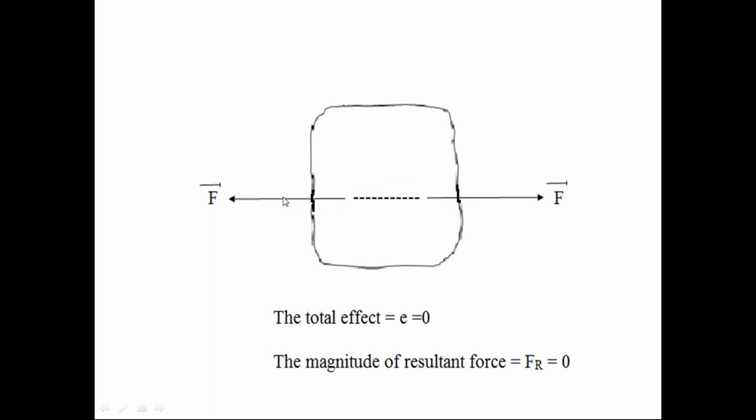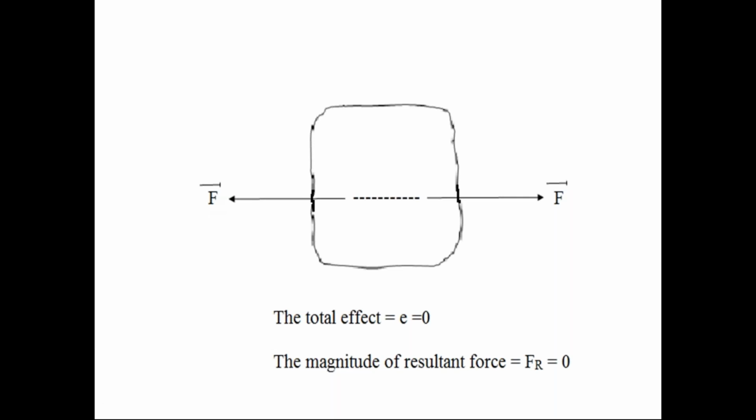These two collinear forces are in equilibrium condition if they are opposite in direction and equal in magnitude. That is the condition for equilibrium of two collinear forces.